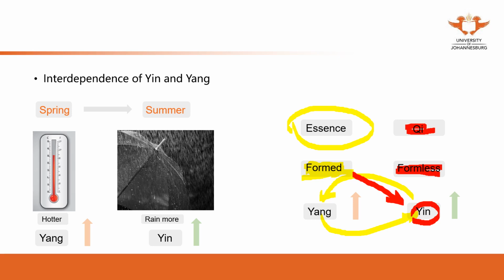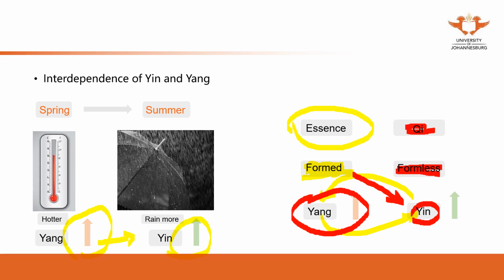And this essence is very hard to tonify directly. So what can we do in our treatment? We can help to increase the yang. That's because if yang increases, yin can also be increased.